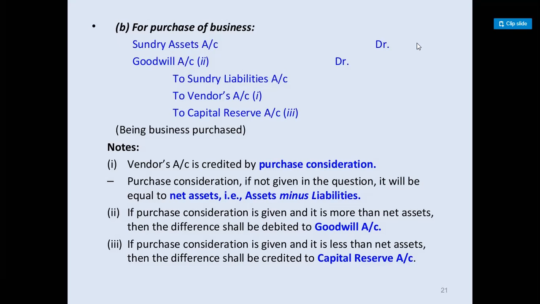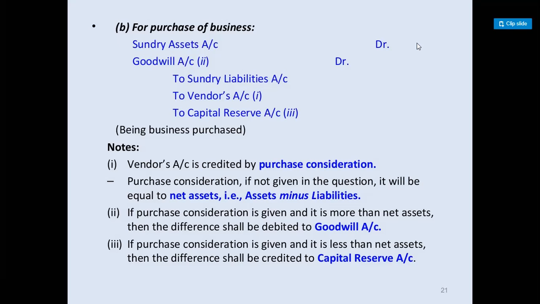Here, when the entire business is purchased, purchase consideration is counted. Purchase consideration is none other than the net asset, that is, total assets minus total liability. If the purchase consideration is more than the net asset, the difference is goodwill. In the same way, if the purchase consideration is less than the net asset, then the difference is called capital reserve, and that amount is either debited or credited as per the case may be.